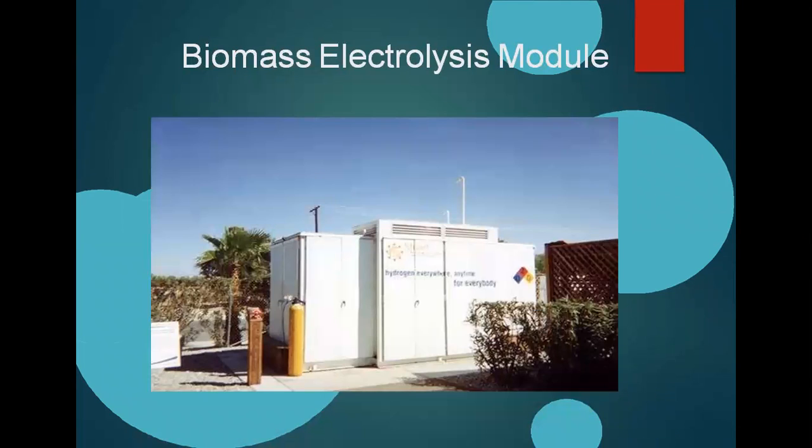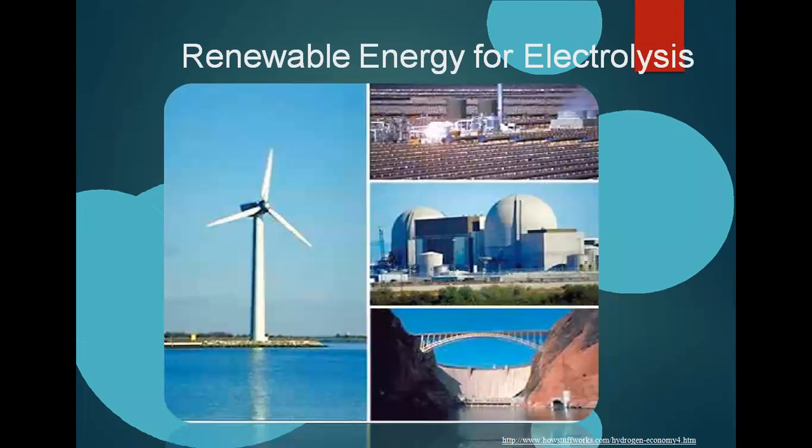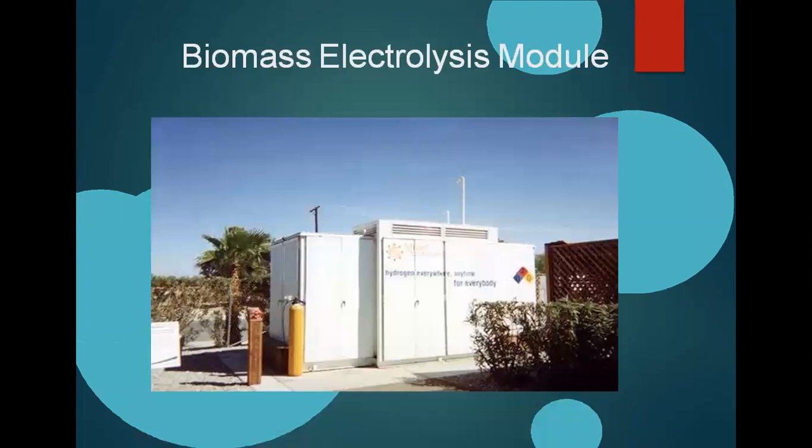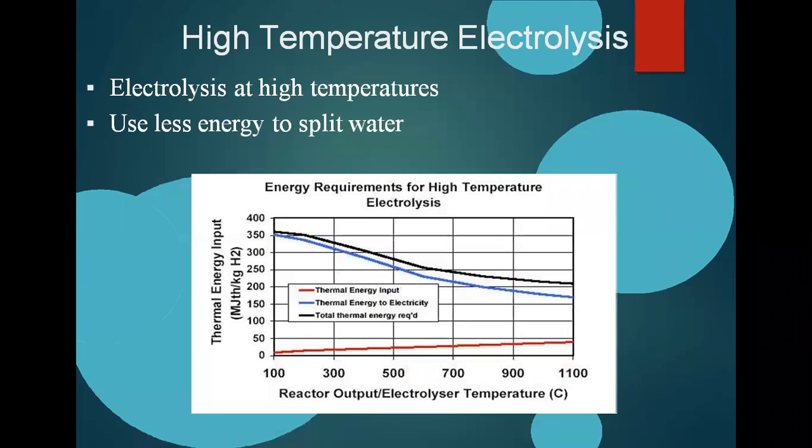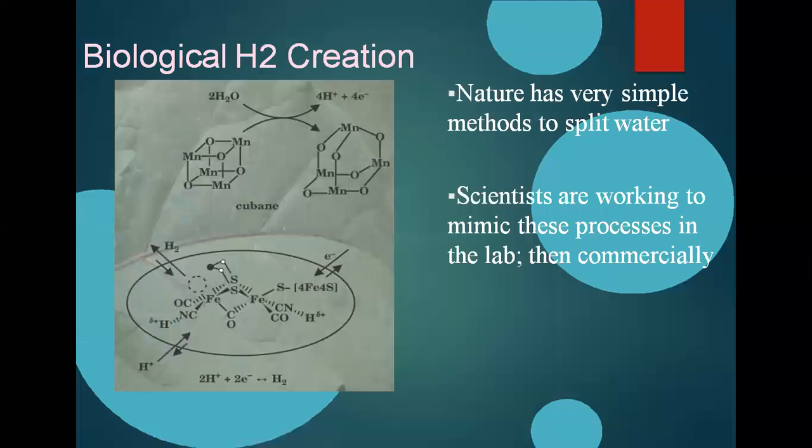This is biomass. There are so many processes. Renewable energy from electrolysis: these are the power stations where the electrolysis process is adopted to produce hydrogen and oxygen. Biomass electrolysis models, we can use biomass electrolysis to produce hydrogen and oxygen. High temperature electrolysis: we know that we used to put electrodes. I have previously told you, in the electrolysis process water will split out, okay, by using less energy.